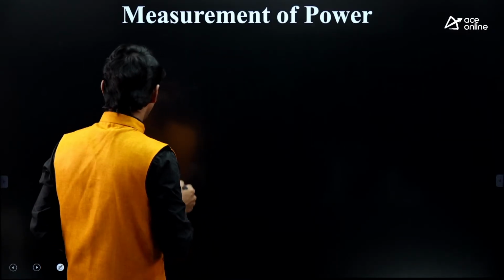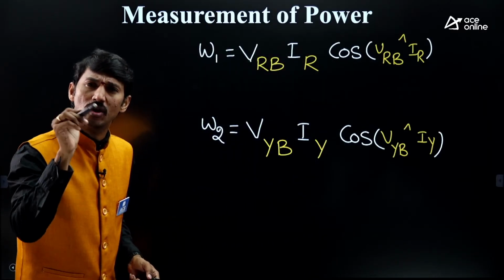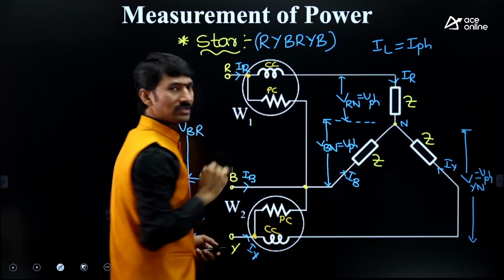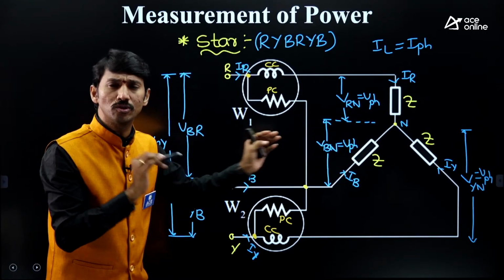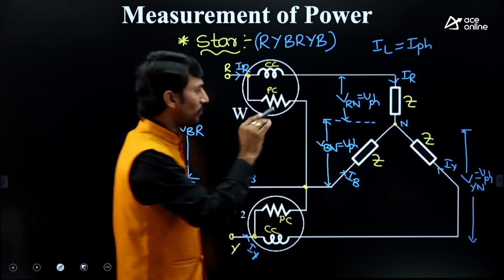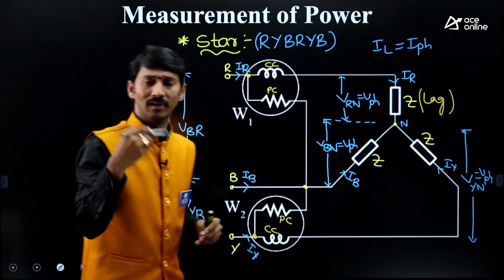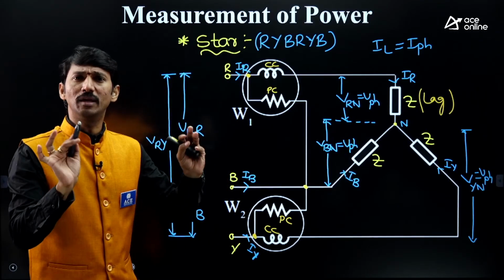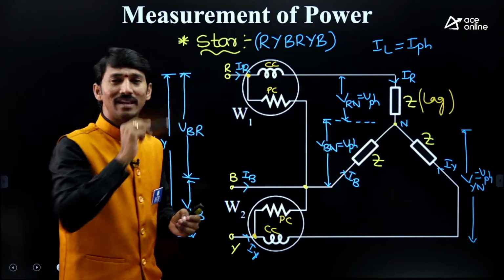In order to get the angle, definitely we should draw the phasor diagram. And that too, which sequence did I follow? RYB sequence. In this, the load is balanced, but lagging or leading we don't know. I am assuming a lagging load. In the question, lagging, leading or resistive may be there; that depends on the data. But as it is a concept, I am taking lagging load.